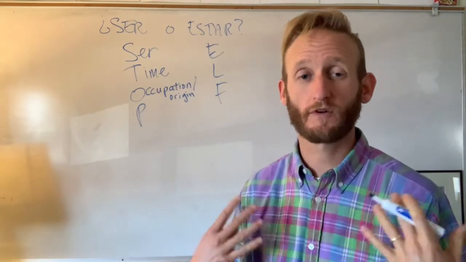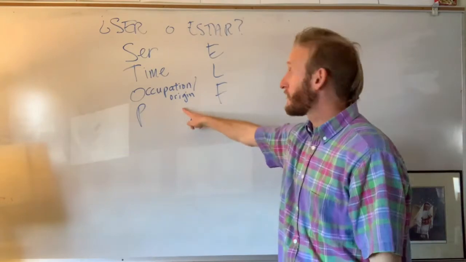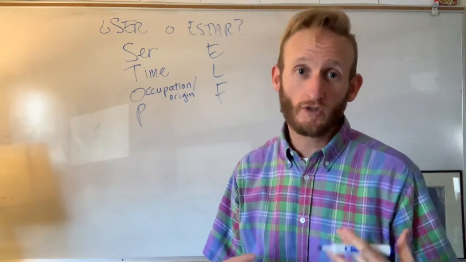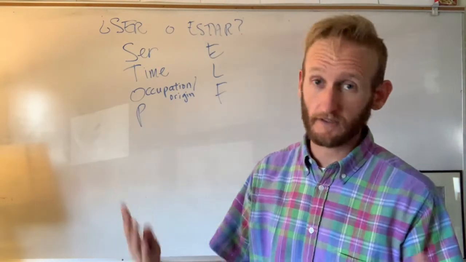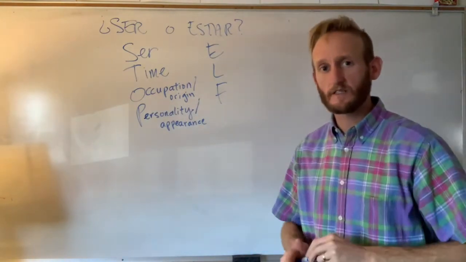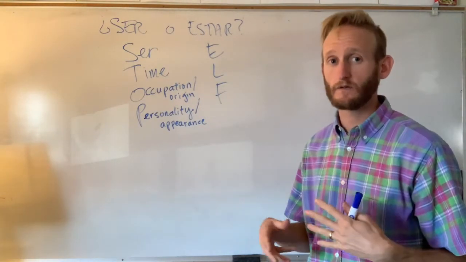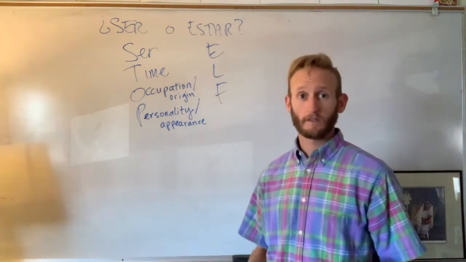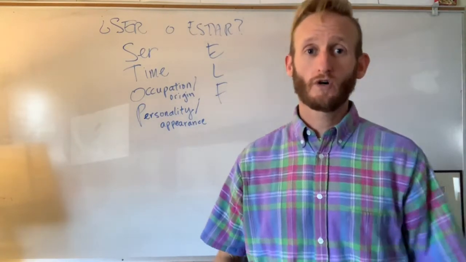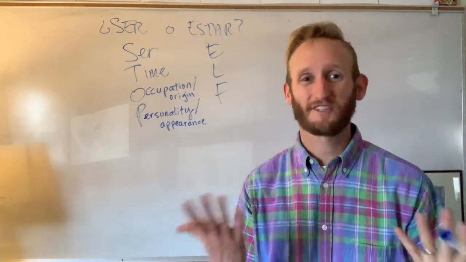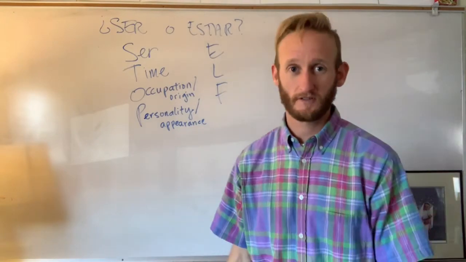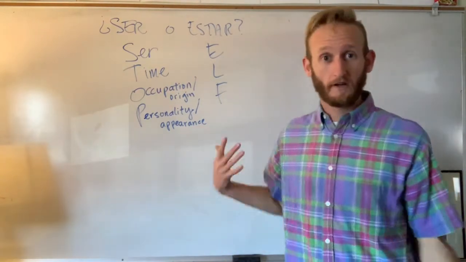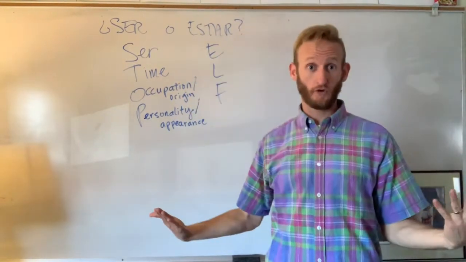Yo soy profesor de español. Or my origin, where I'm from. Yo soy de Denver. And then finally, the P means your personality or appearance. I'll give a couple of examples. Yo soy muy sociable. I'm a sociable person. Or my appearance, yo soy alto.